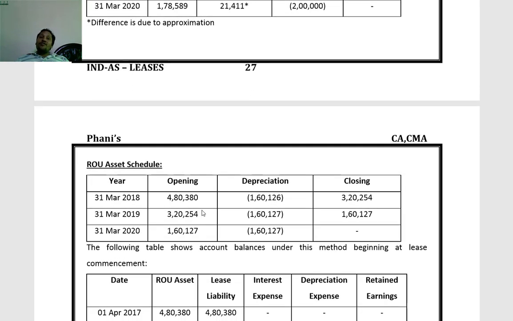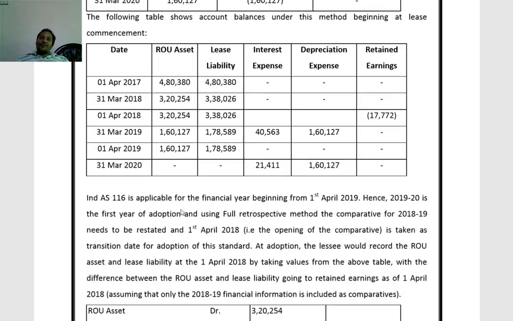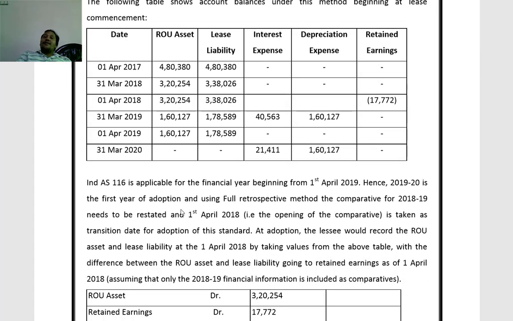ROU asset, right of use of asset of 4,80,380 is spread over a period of 3 years on straight line basis. Now the applicability of full retrospective approach, Ind AS 116 provisions starts from 1st April 2019, that is 2019-20 onwards. Whereas for comparatives, we have to consider the last year information, that is for 2018-19.